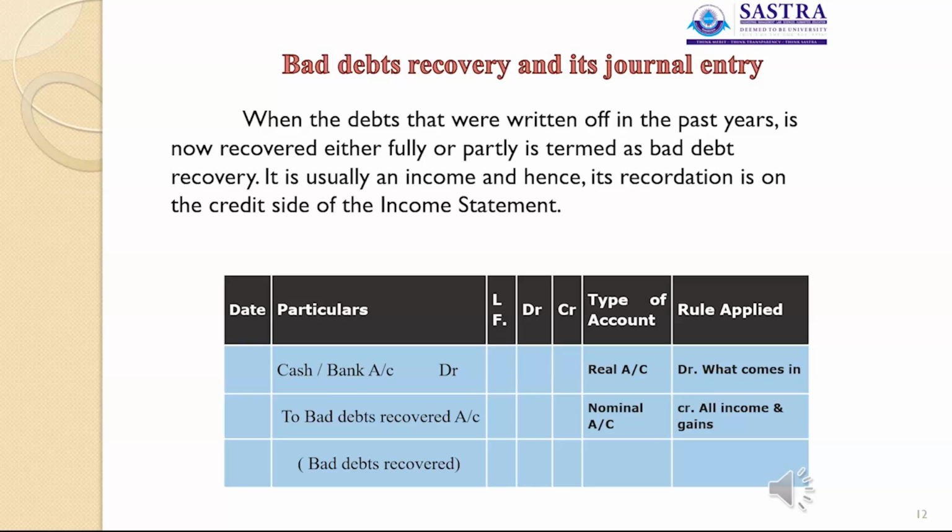For example, cash or bank account debit to bad debts recovered account. Here the type of account, that is, the bank account, is a real or personal account. Then the bad debts recovered account is a nominal account, that is, an income for us, so that account will be credited.